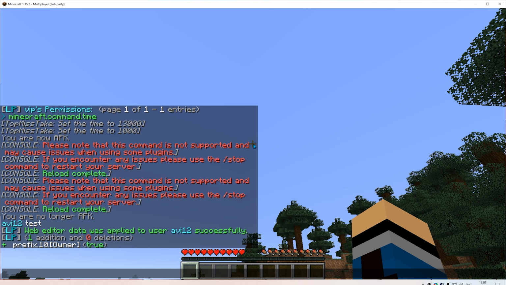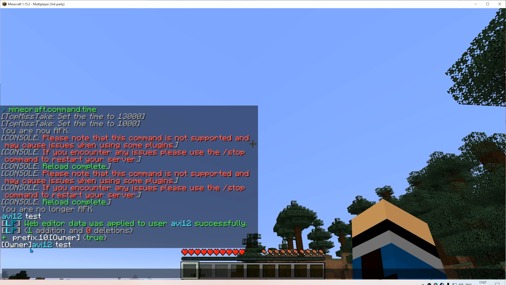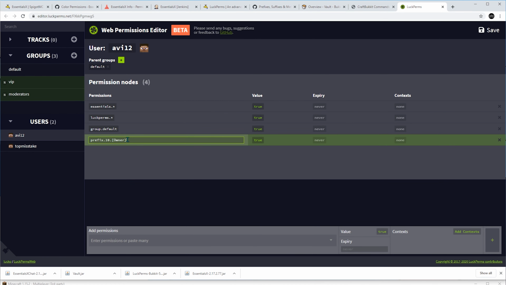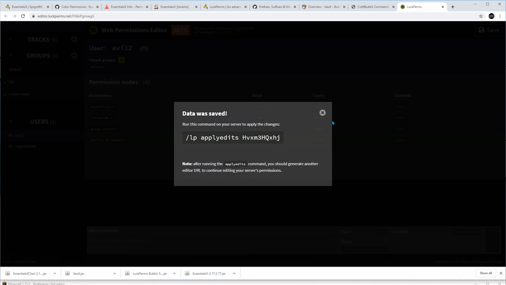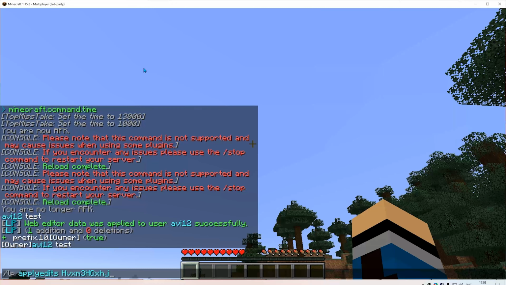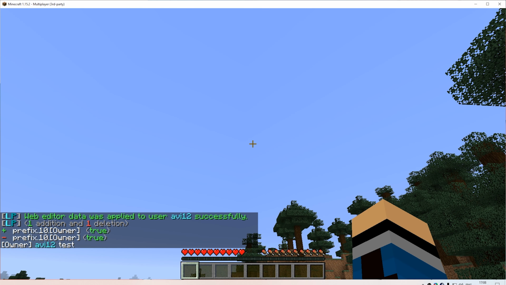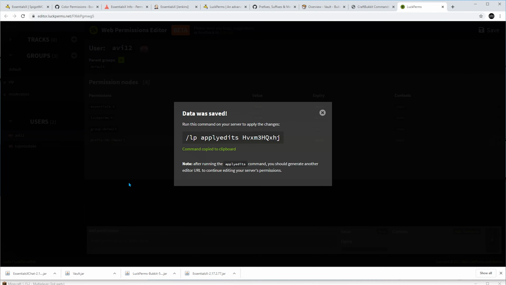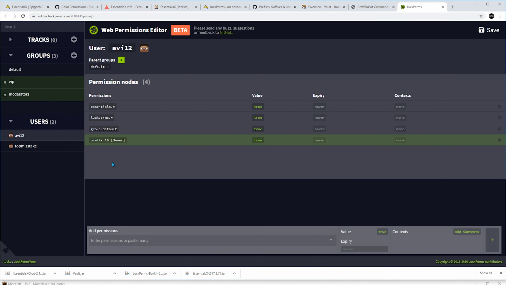Alrighty, so now if I type something, okay, it displays pretty ugly because there is no space to separate between the prefix and the name. So let's add a space. Awesome. But let's also apply a color code so that the whole owner will be colored in, let's say, green.